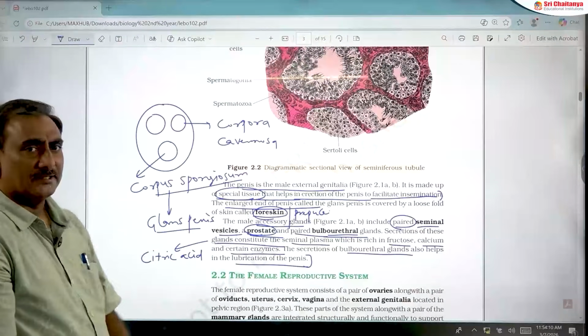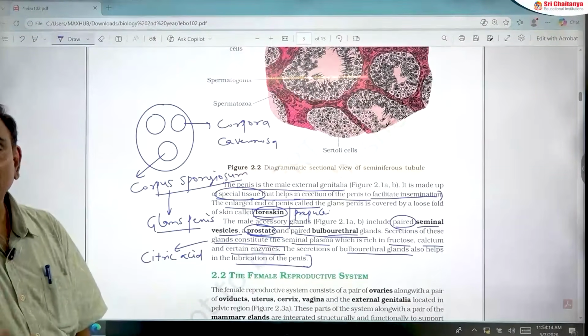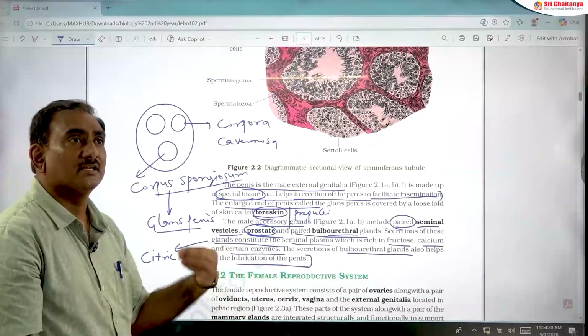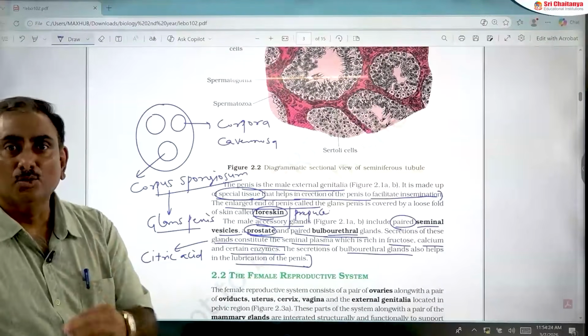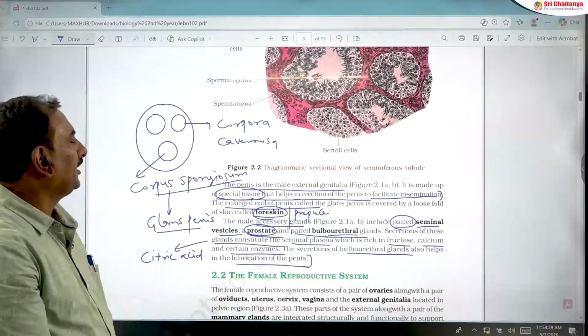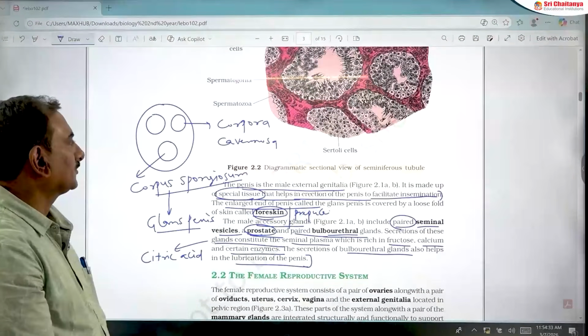The prostate gland is an unpaired large gland. Removal of the prostate gland in males leads to sterility. This is very important. And one more point, prostate gland secretions help in activation of sperms and increase the motility of sperms. So, students, this is about the male reproductive system and its important areas.